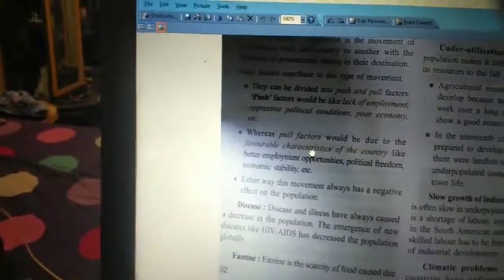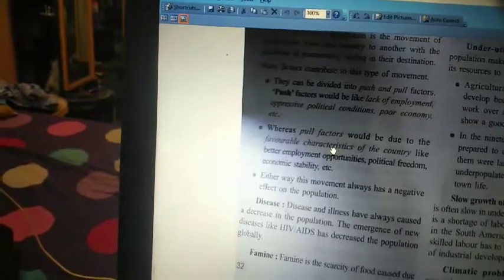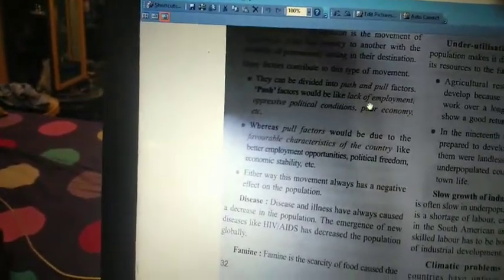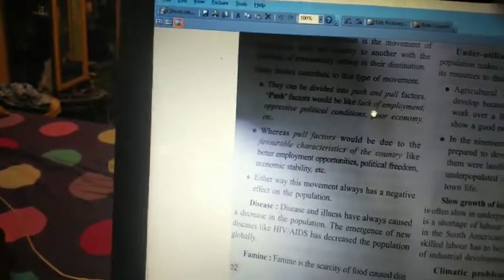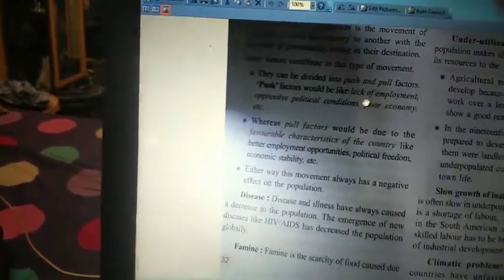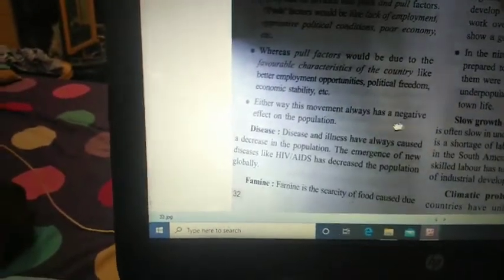Why do I want to leave my own country? What are the reasons? These reasons come under push factors, which means no proper job facility, no economic status in my country. These are the reasons. So in either way, this movement always has a negative effect.